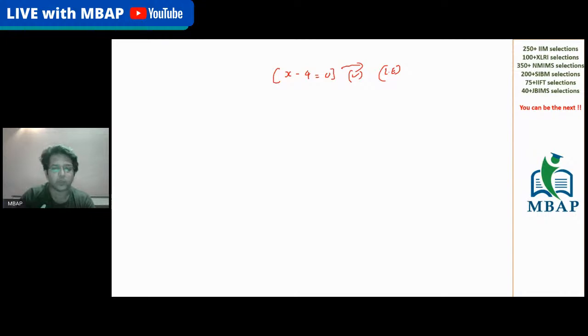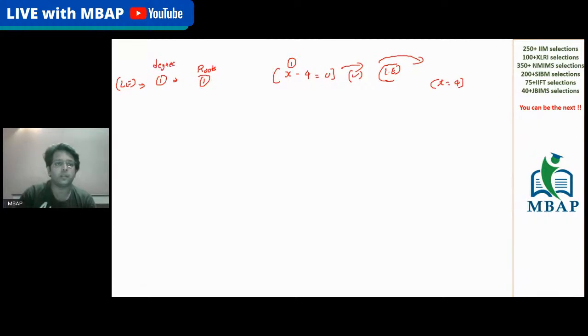So how do you understand whether an equation is linear or quadratic? Depending on the degree. If the highest power of any term in the expression is 1, that equation will be called a linear equation. And if I ask you, okay, a linear equation has a degree of 1, tell me the number of roots available for a linear equation. You will say roots are the solution for the equation. And if x minus 4 is equal to 0, the value of x is nothing but plus 4. So linear equations are those where the highest power of any term is 1, and the number of roots or solutions possible is also 1.